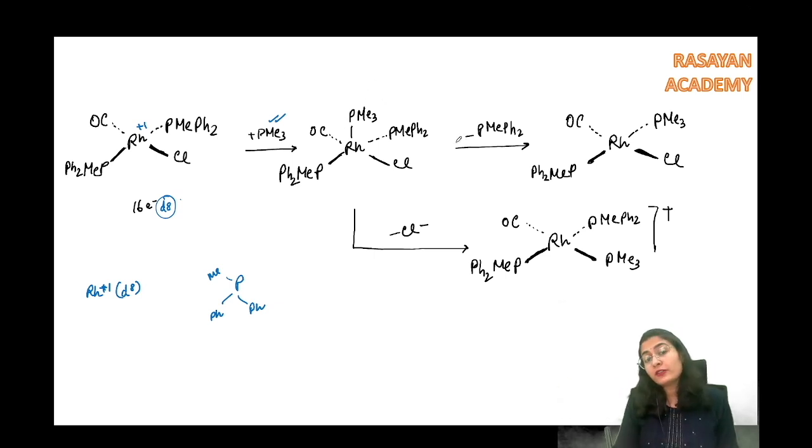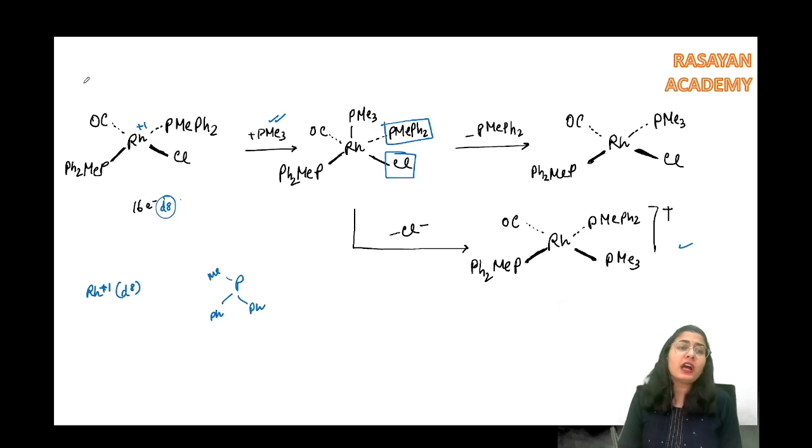then it is going to remove one of the ligands. Which ligand will it remove? You can say that this carbonyl has a very strong trans effect, so it might eliminate the Cl minus, or you can also say that the phosphine also has a strong trans effect, so it can also eliminate this phosphine. Both of the products are possible. If Cl minus leaves, a positive charge comes. If the phosphine is removed, then no positive charge. So for a rhodium plus 1, we can say it is going to follow an associative mechanism.